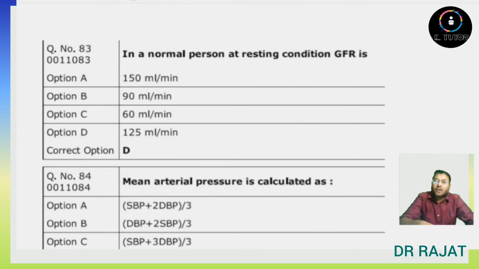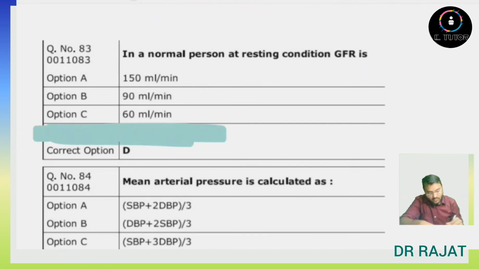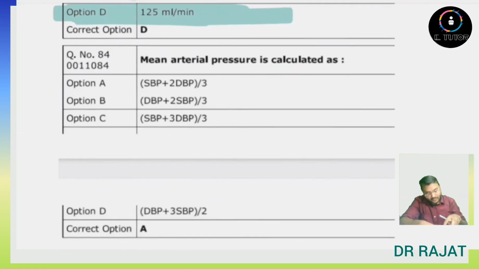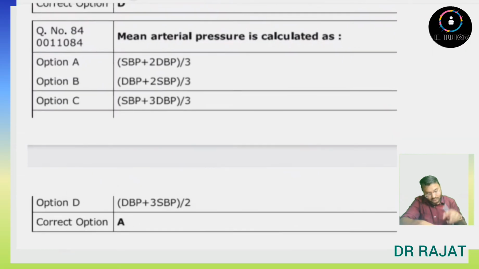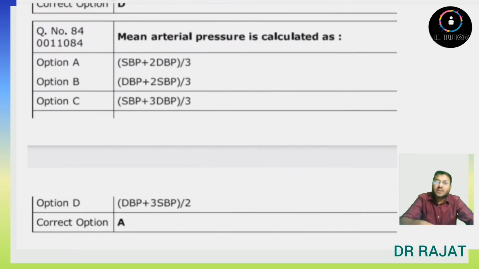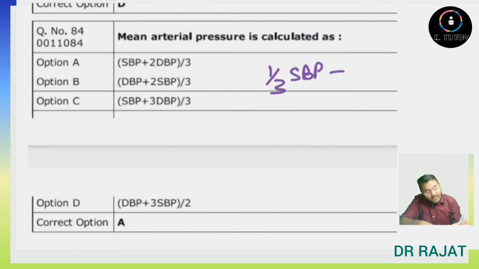Next question is, in a normal person at resting condition GFR is... This is a direct question. GFR normally is 125 ml per minute. Next question is, mean arterial pressure is calculated by... Normally it has a formula which is 1/3 SBP plus 2/3 DBP.